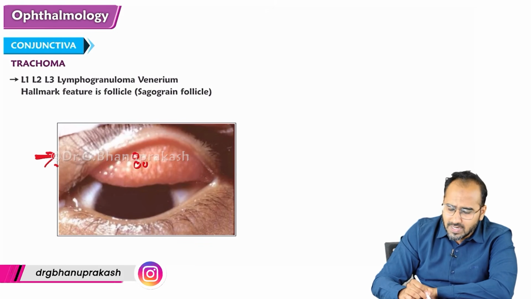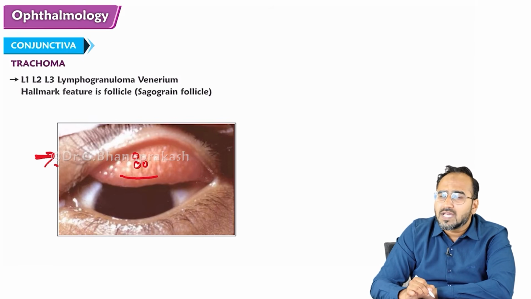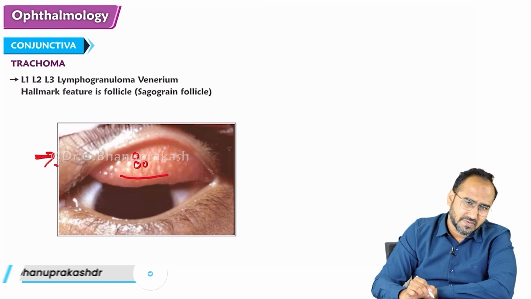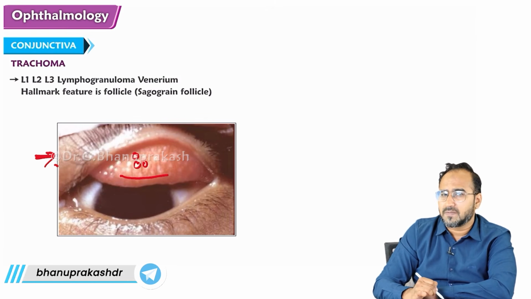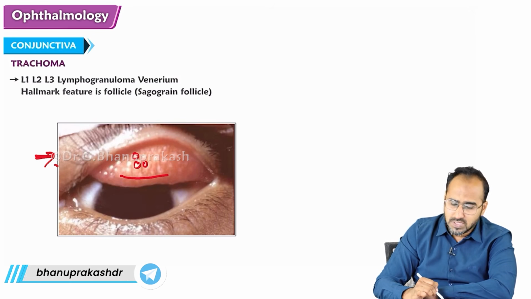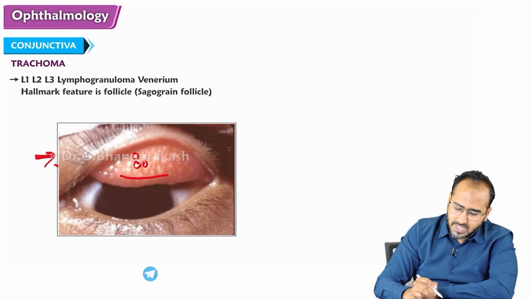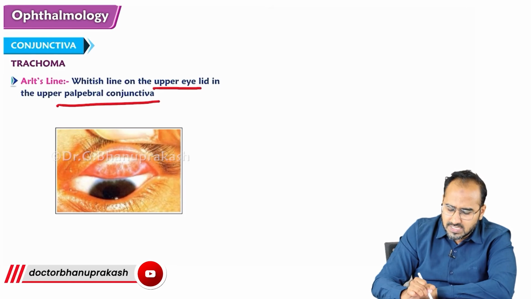Sometimes these sago grain follicles might leave a scar on the palpebral conjunctiva, which is called what? Arlt's line. Remember, Arlt's triangle was different. Arlt's triangle was seen in anterior uveitis. This is called Arlt's line. Arlt's line is a whitish line on the upper eyelid on the palpebral conjunctiva. After the follicles disappear, they leave a line that is called Arlt's line.